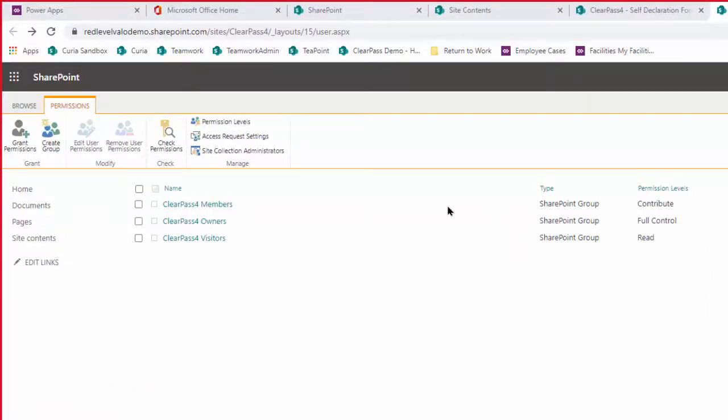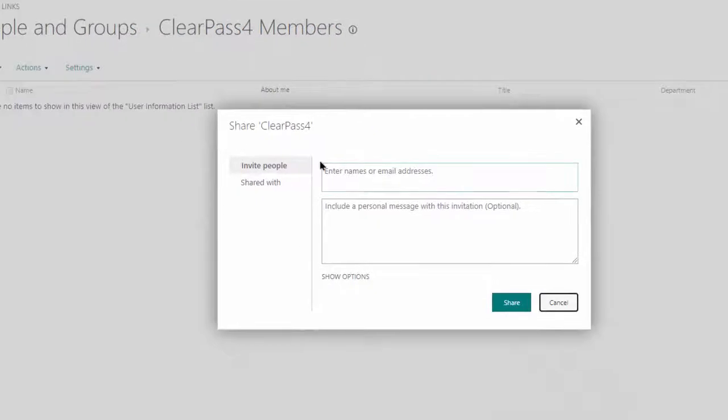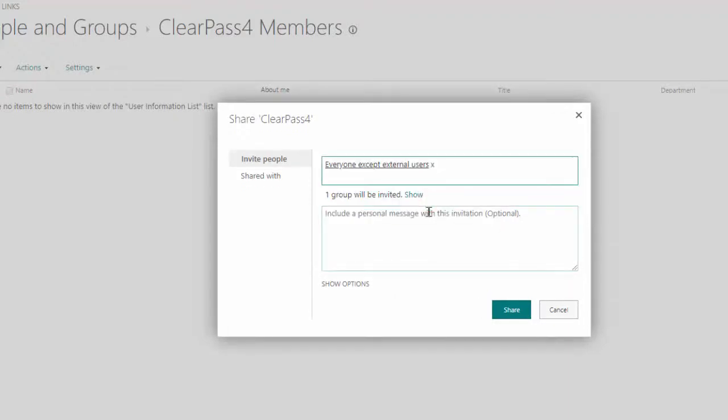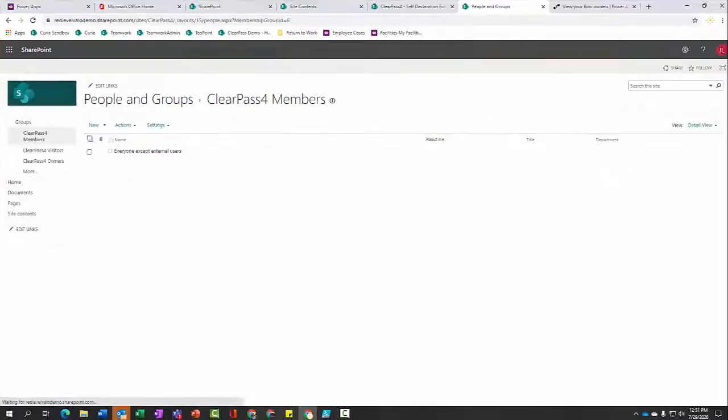Next, you're going to add your users to the ClearPass members group. Say new, add users, and if it's going to be everyone that's internal, just select everyone or type everyone except external users, and unselect send an email invitation under hide options, and then hit share.